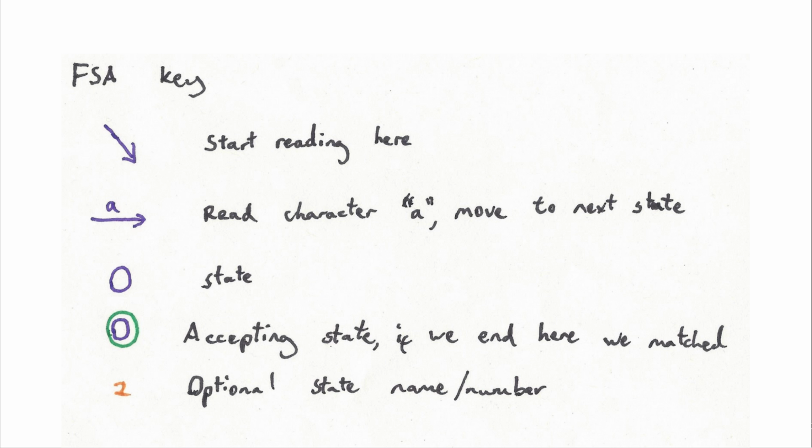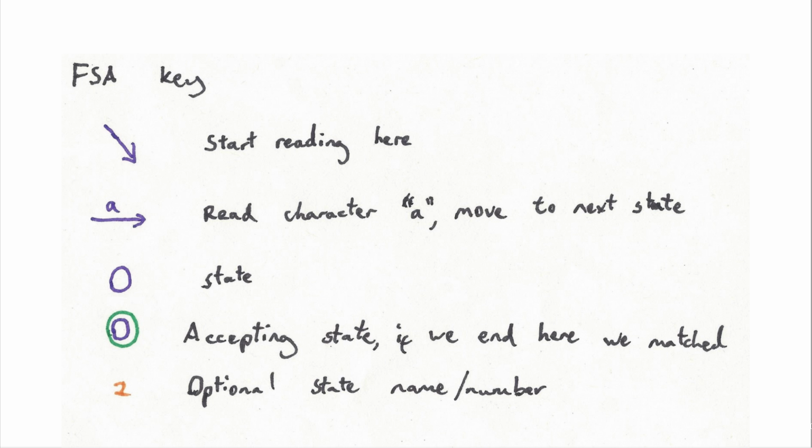So to recap, that's a starting thing. It's like an arrow from God saying, please start here. This is a transition. It takes a character, we've read that here. Every circle is a state. There's a special state for accepting.